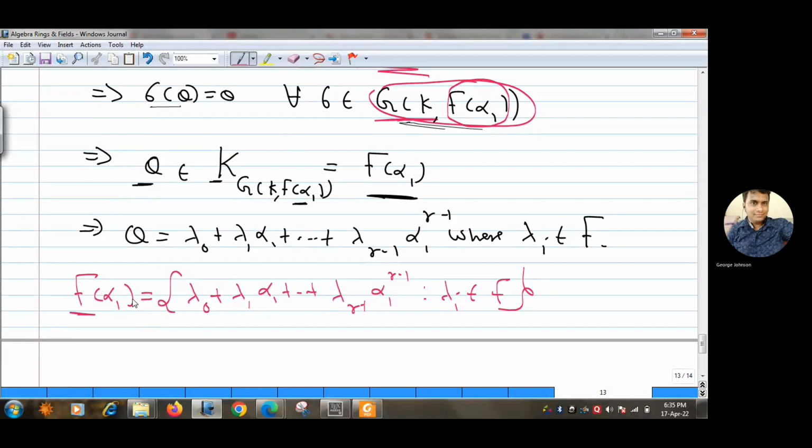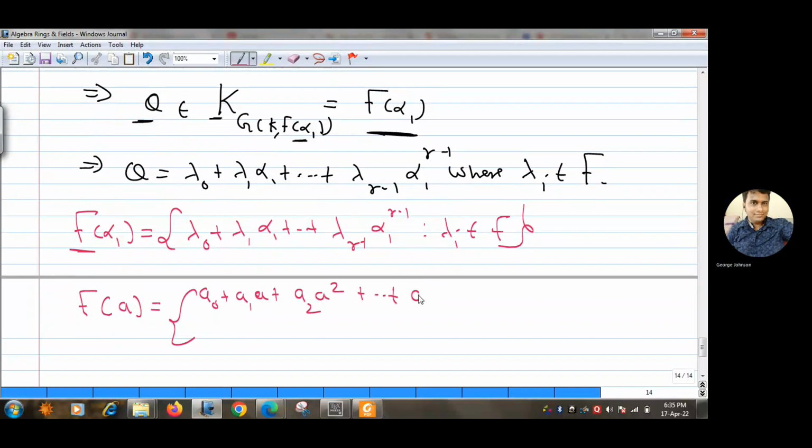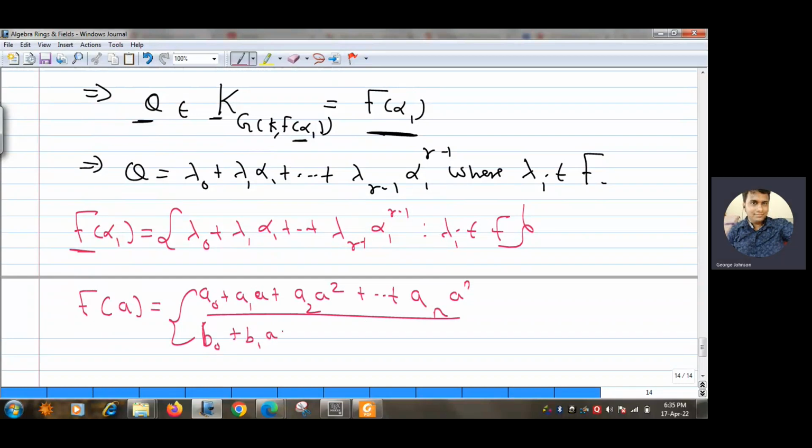divided by... see, if you remember, we have already seen how the elements of F(a) look like. It looks like a0 plus a1 a plus a2 a to the power 2 and so on up to an a to the power n, divided by b0 plus b1 a and so on up to bm a to the power m, where all ai's and bi's are from F, and n and m are natural numbers.